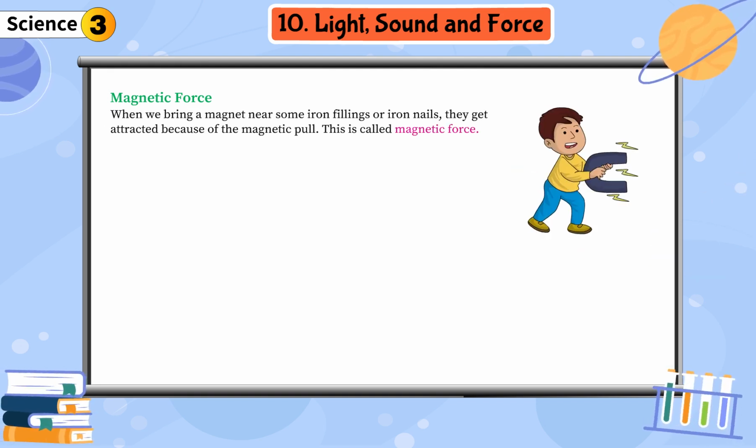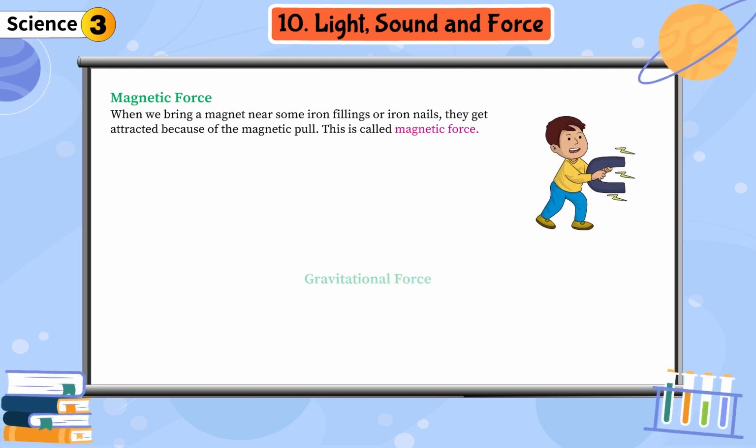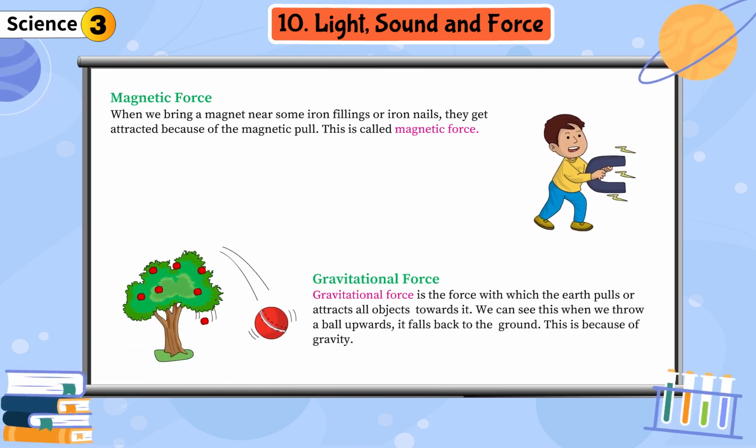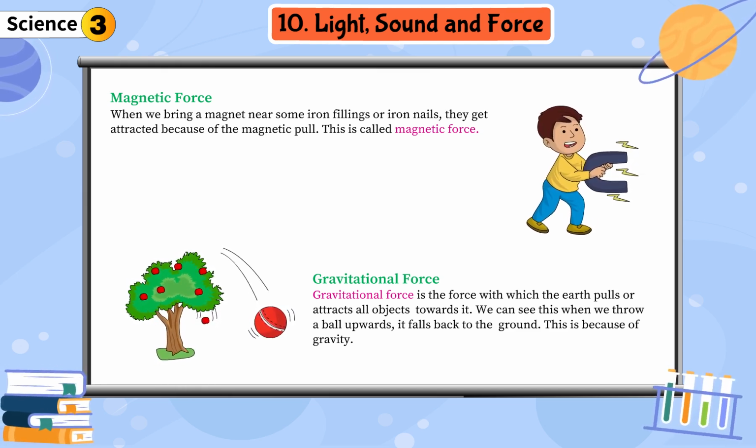Magnetic force. When we bring a magnet near some iron filings or iron nails, they get attracted because of the magnetic pull. This is called magnetic force. Gravitational force. Gravitational force is the force with which the earth pulls or attracts all objects towards it. We can see this when we throw a ball upwards, it falls back to the ground. This is because of gravity.